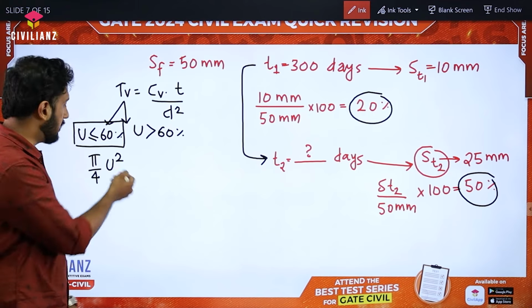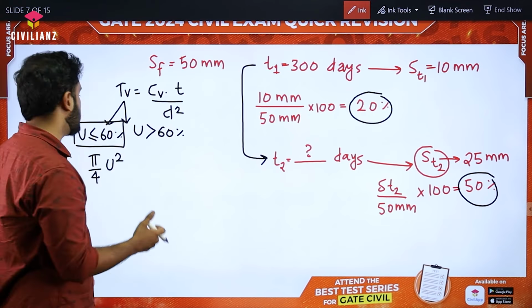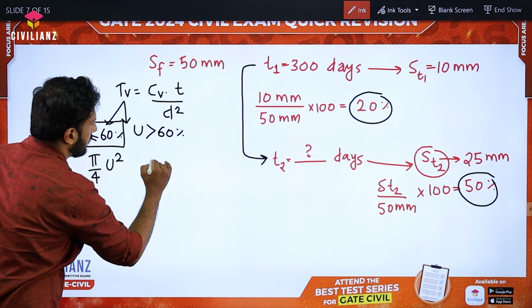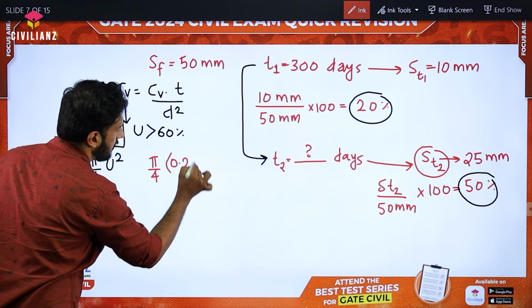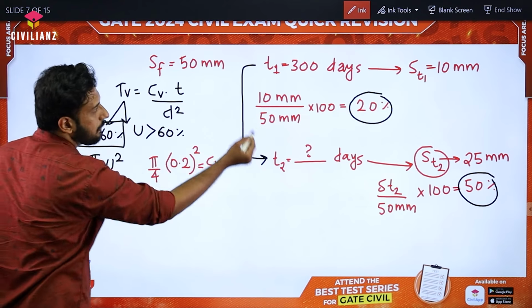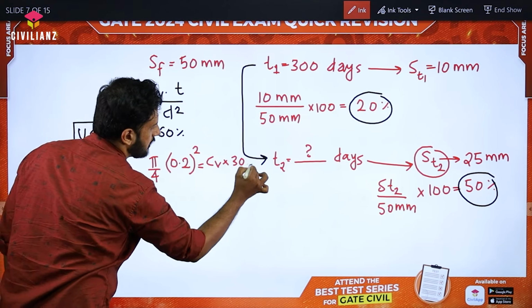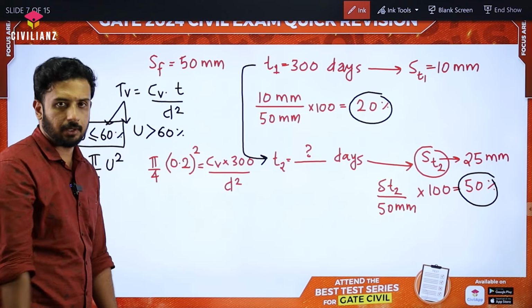U square, where U is the degree of consolidation in decimals, not in percentage, which means if it is 20%, we need to substitute 0.2 like that. So substitute that, and how much you are going to get? I am taking both situations and correlating here. According to the first one, pi by 4 into 20%, so I need to substitute 0.2, square, is equal to CV into how much was T? That was 300 days, right? So 300 divided by D square. But I don't know how much is CV and D square, right?